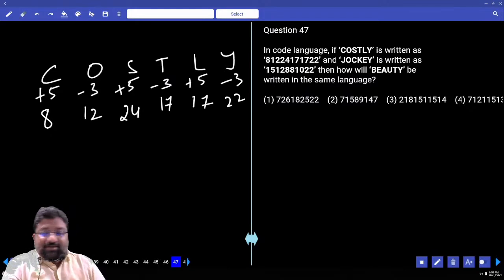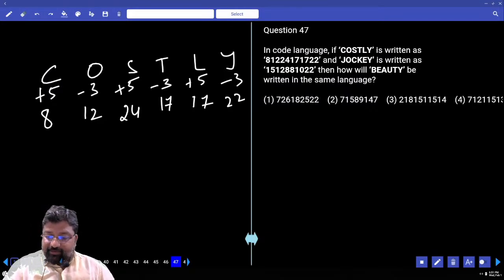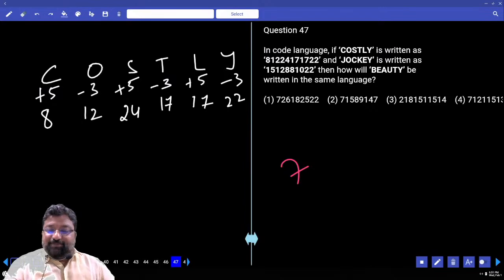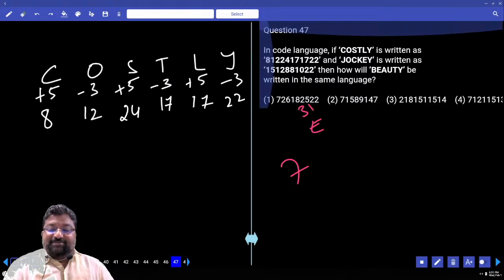అవునా కాదా? B is how much? 2. 2 plus 5, 7. E is how much? 5. 5 minus 5 అంటే 0 అని అవుతుంది. 26. ఎందుకంటే E's place value can also be written as 31.